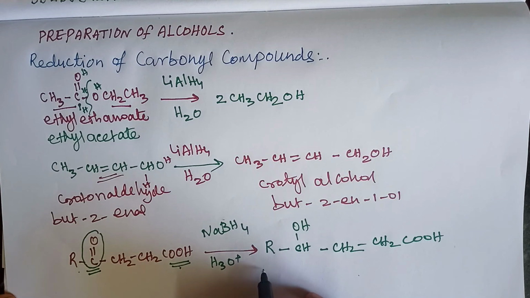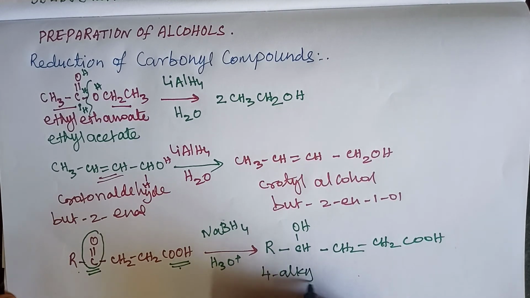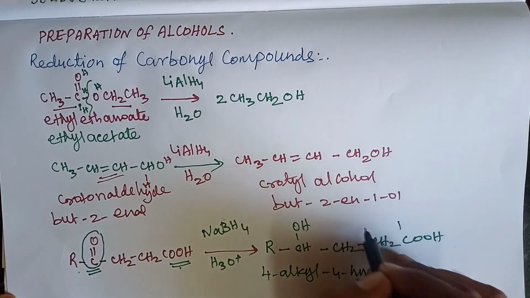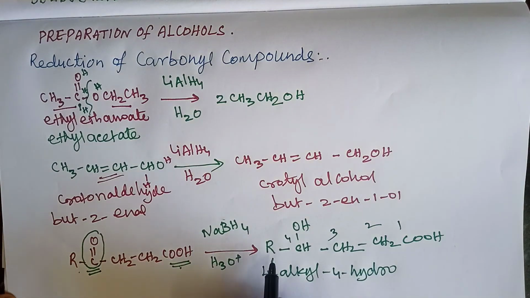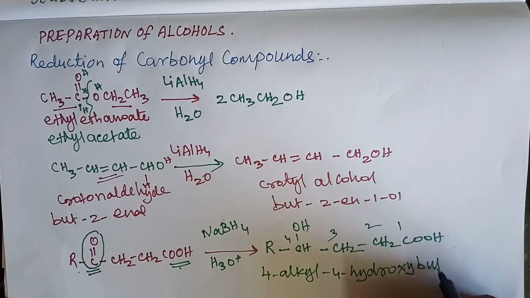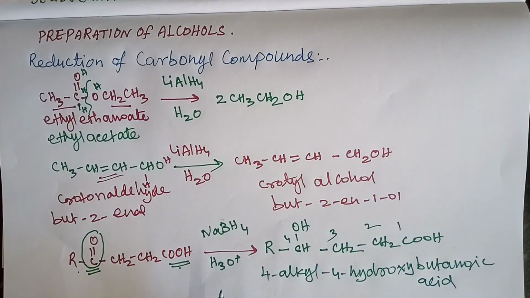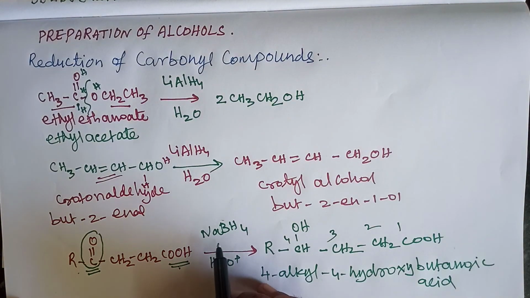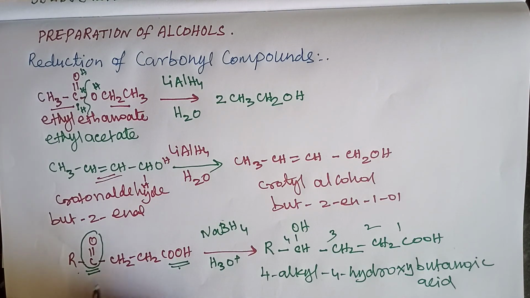So the name of this compound is 4-alkyl-4-hydroxybutanoic acid. Here 1, 2, 3, 4. So if any organic compound contains more than one functional group, at that time we use the less vigorous sodium borohydride for reducing the more reactive group.